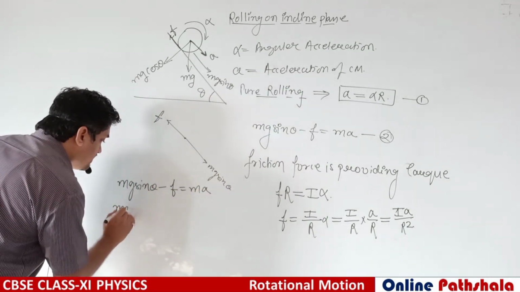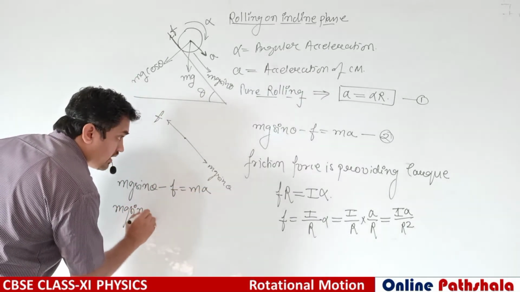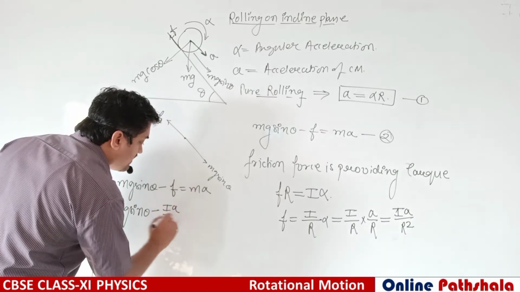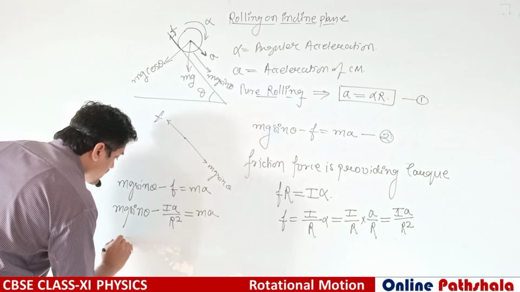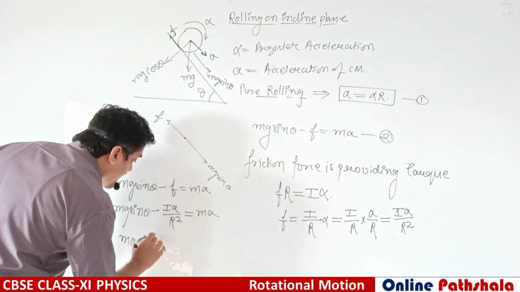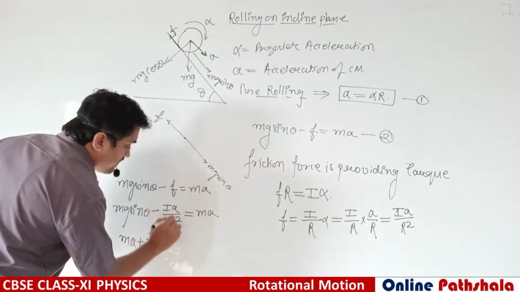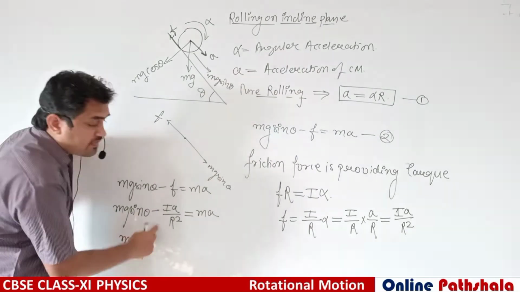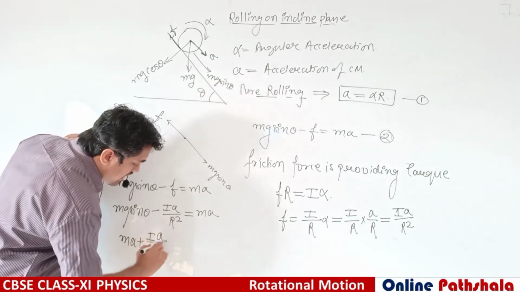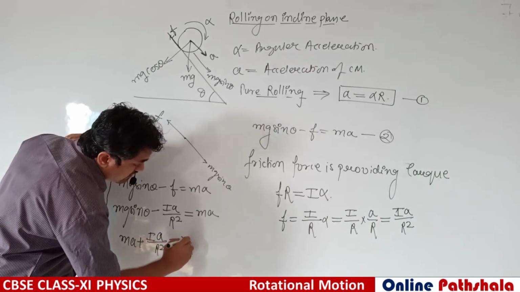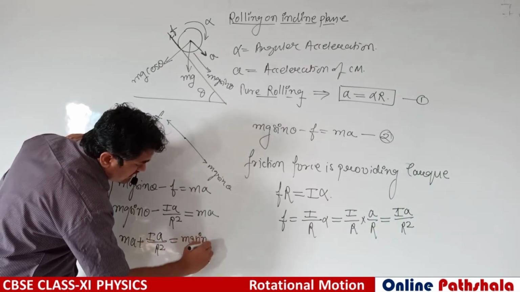So mg sin theta minus I a divided by R square is equal to m a. Taking the second term to the right hand side, m a plus I a by R square will be equal to mg sin theta.